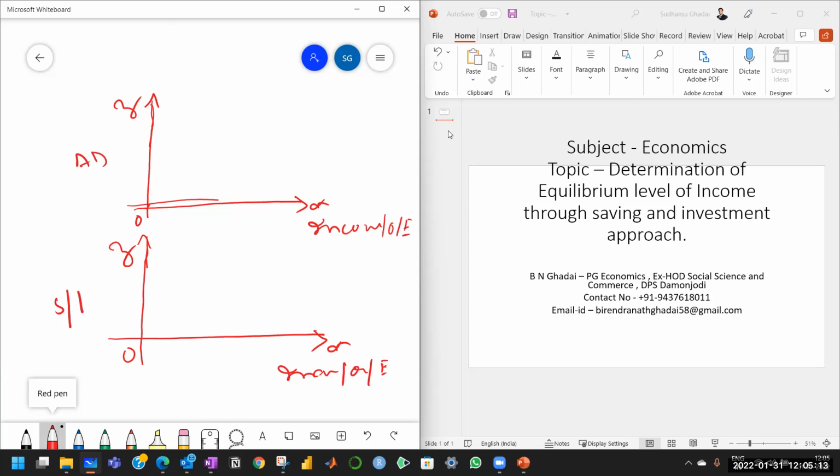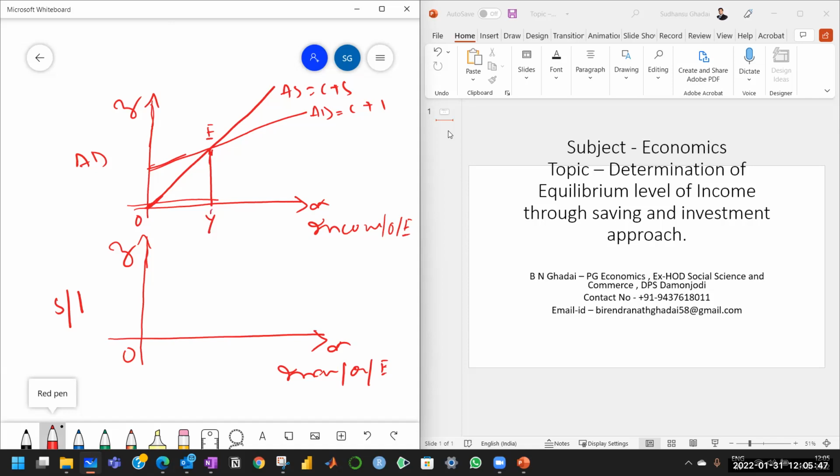And for equilibrium, first we have drawn the aggregate supply curve AS, that is C plus S, and we have drawn the aggregate demand. This is aggregate demand, which is C plus I, and we see the equilibrium is achieved at point E, where aggregate demand is equal to aggregate supply. And from here, if you draw the perpendicular, then the equilibrium level of income is OY.